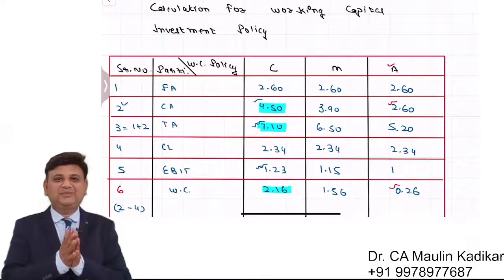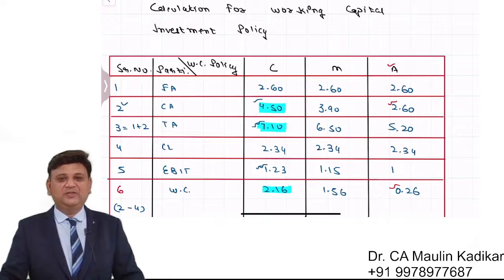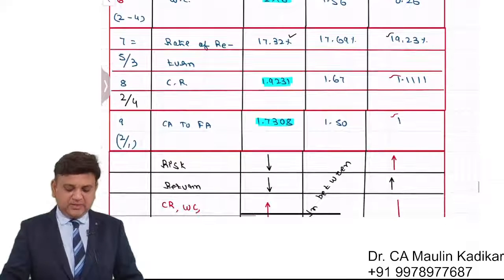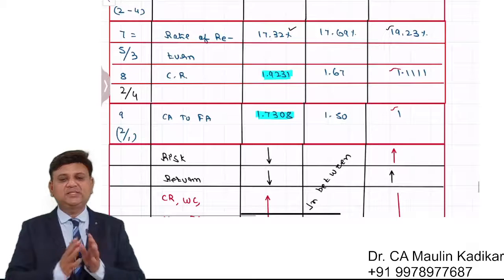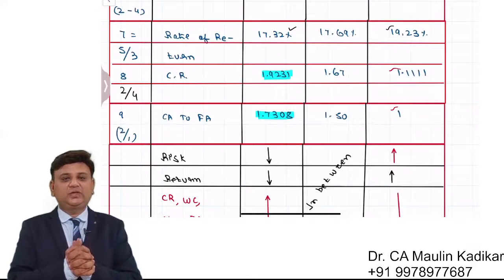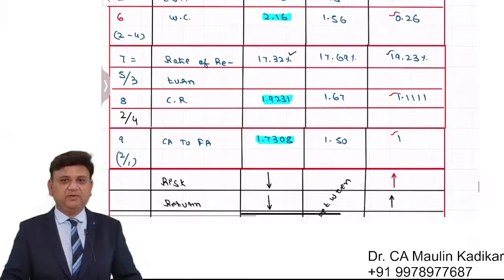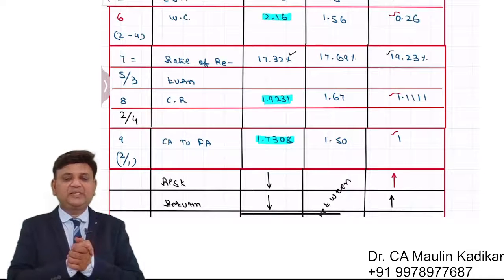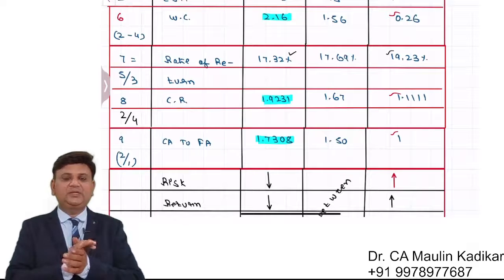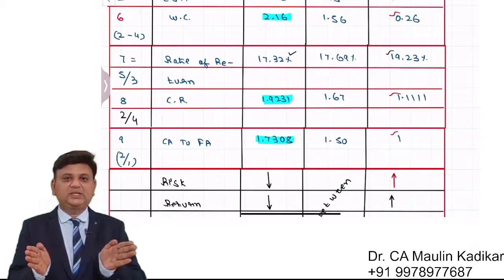So, a small summary of the entire answer. First of all, in the working capital policy, we are required to make the required calculations, and the rate of return stands for the return on assets, current ratio, and working capital, which is the normal thing we have to find. We understand that the conservative working capital policy means more investment in current assets.